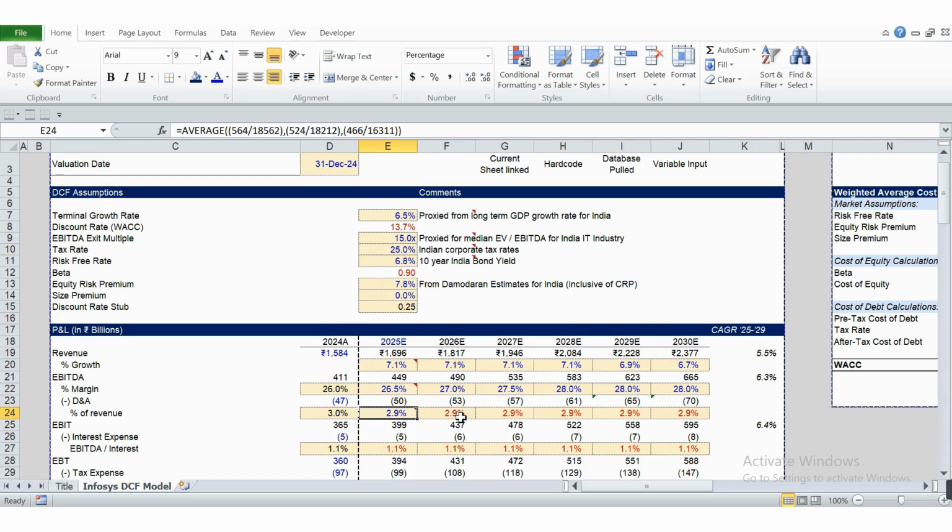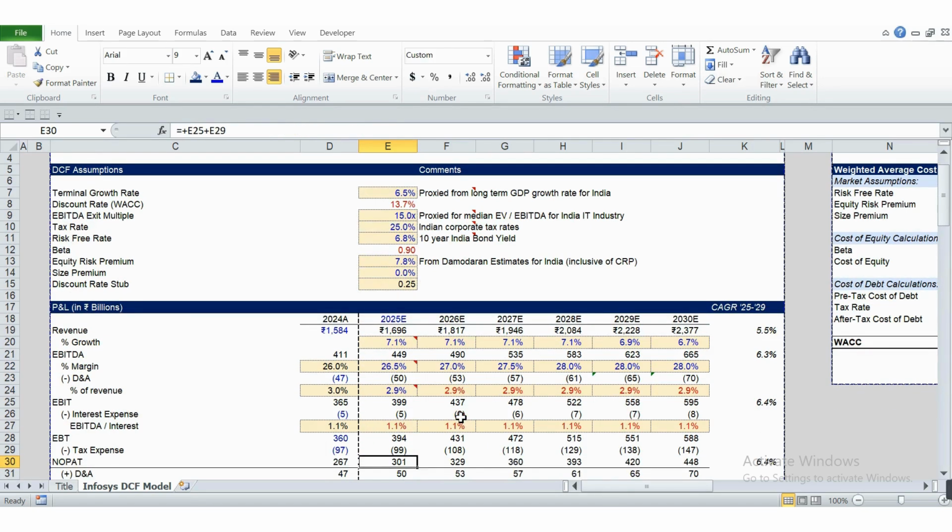So your net working capital is somewhat correlated with revenue. It's a very simplistic assumption, but definitely reasonable. Anyone cannot say that it is completely wrong or not justified to take it simply on the basis of revenue.